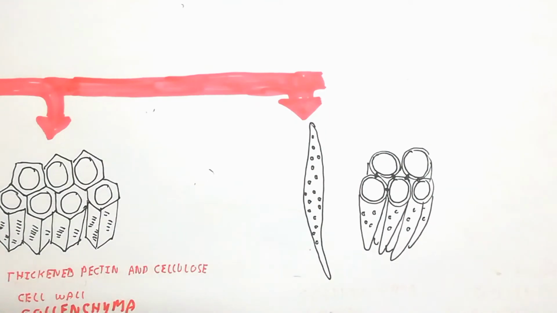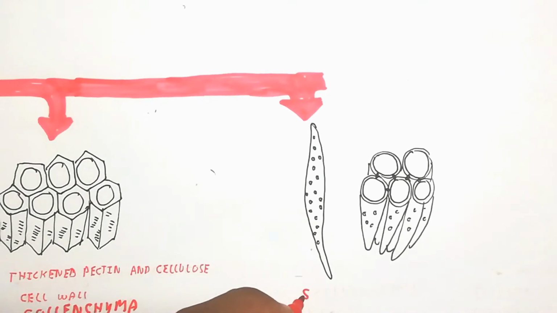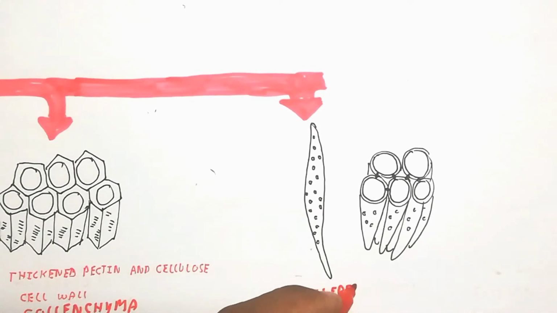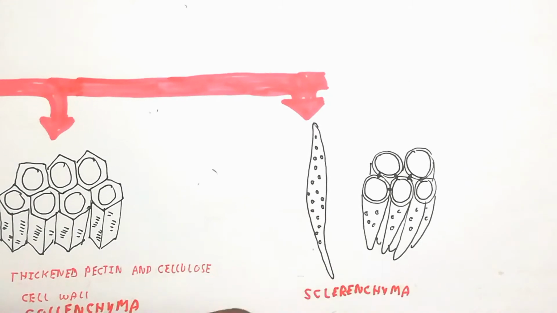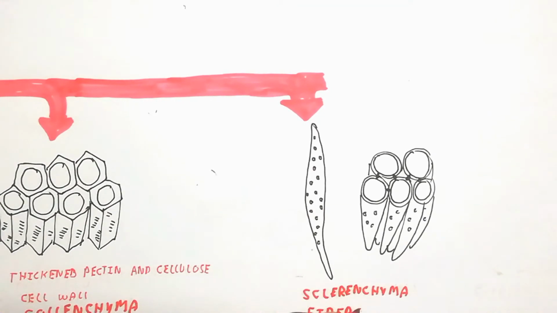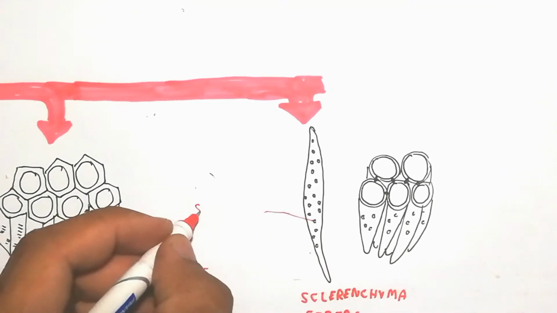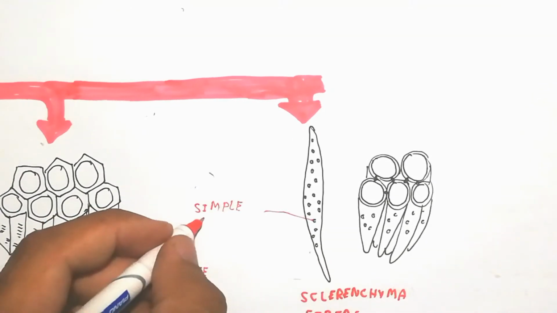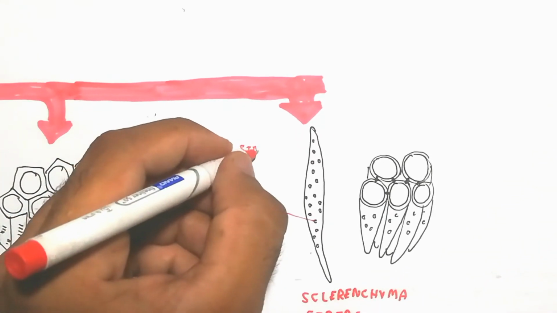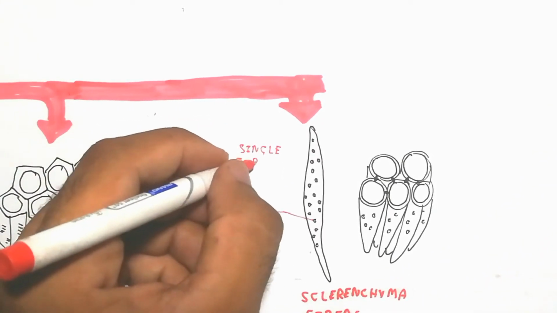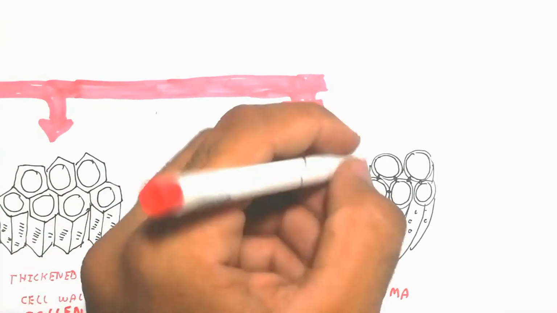Next we will talk about the sclerenchyma fibers. Sclerenchyma fiber is a specialized plant cell. Basically there are sclerenchyma fibers and sclerenchyma sclereids, which are two types. The sclerenchyma fiber contains simple pits, and the simple pits are used for the conduction of water.